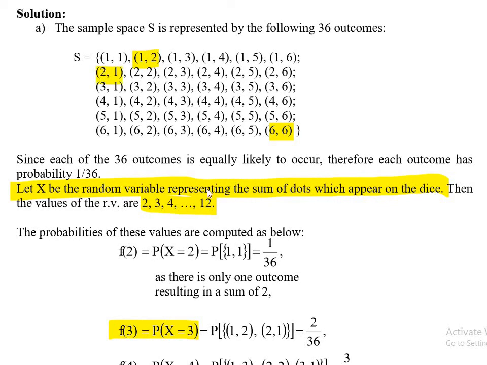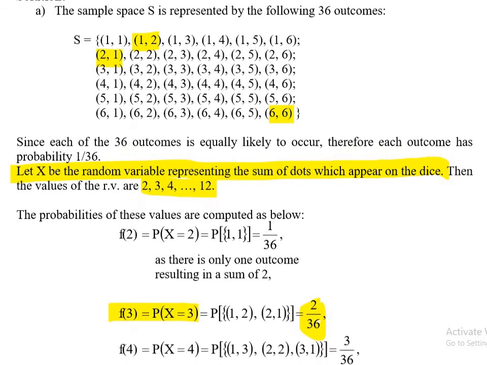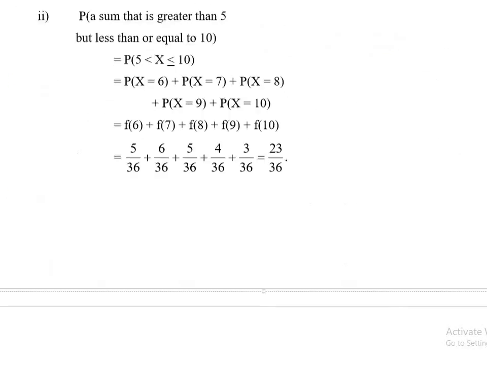So the probability of 3 should be 2 by 36. Similarly, you can go on and find the probabilities of 4, 5, 6, 7, 8 and up to 12.